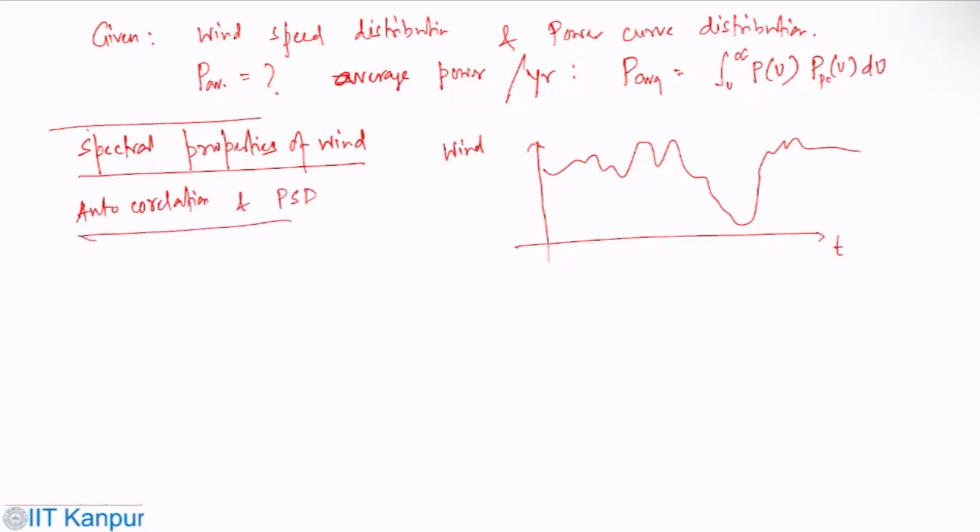PSD is nothing but power spectral density.